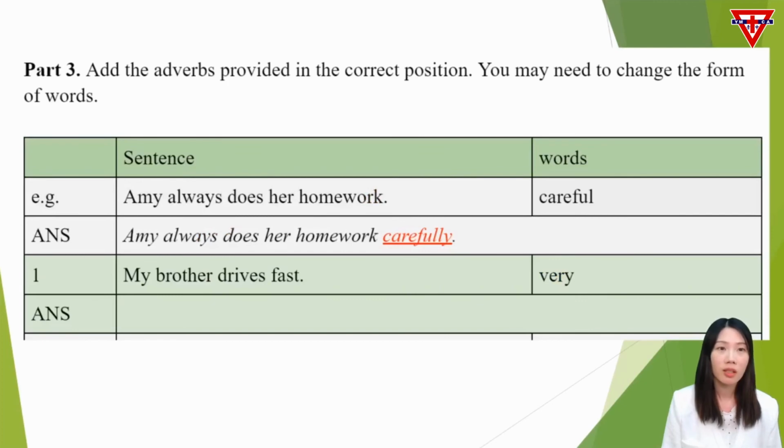In part 3, you need to change the form of words to adverb if needed, and then rewrite the sentence with correct order in the spaces provided. As carefully is the adverb of manner, we should put it in the end position. For question 1, very is the adverb. There's no need to change the form. Very is to modify the adverb fast. So, very should be placed before fast.